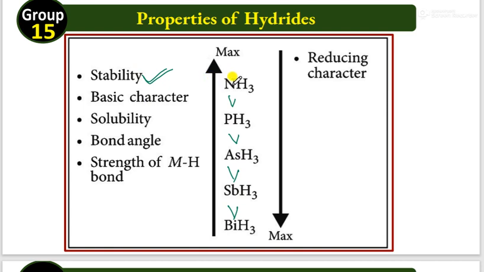Remember, the metal hydrogen bond is very strong because of the non-metallic character. Basic strength can also be seen clearly: down the group, basic strength decreases. Here basic strength depends upon the availability of the lone pair of electrons. In ammonia, because of the lack of d orbitals, the lone pair of electrons is freely available, so it acts as a base. In phosphine, the availability of electrons is not that much because of the availability of d orbitals. The same for arsenic, antimony and bismuth. The basic strength always decreases down a group.